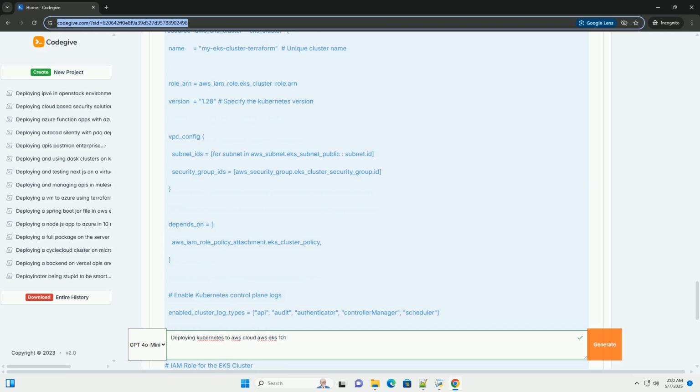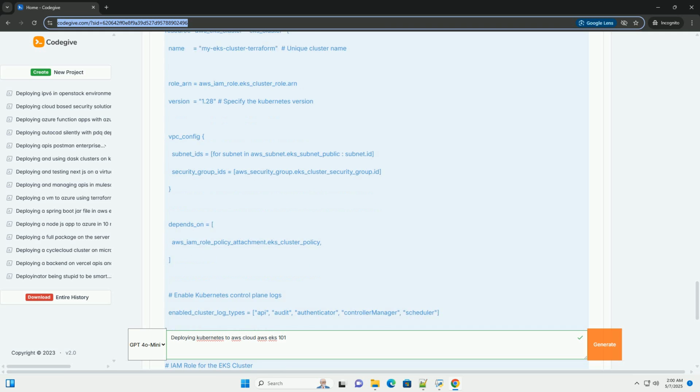Security groups: defines security groups to control traffic to and from the EKS cluster and worker nodes. Node group: create node group. Outputs: provide useful information, such as the cluster endpoint and kubeconfig. The kubeconfig is used to configure kubectl to connect to the cluster.